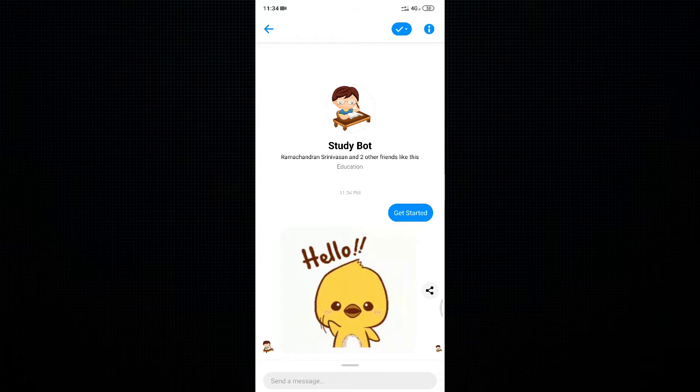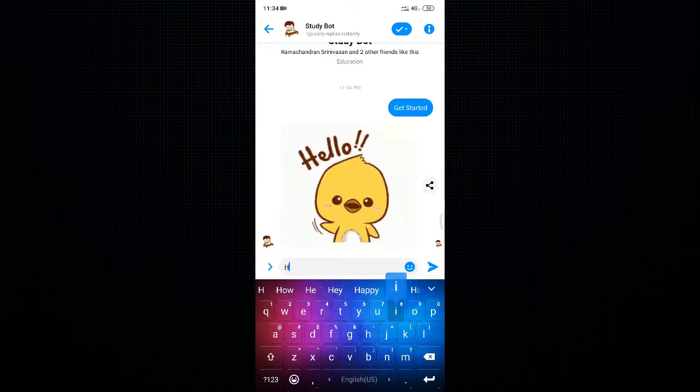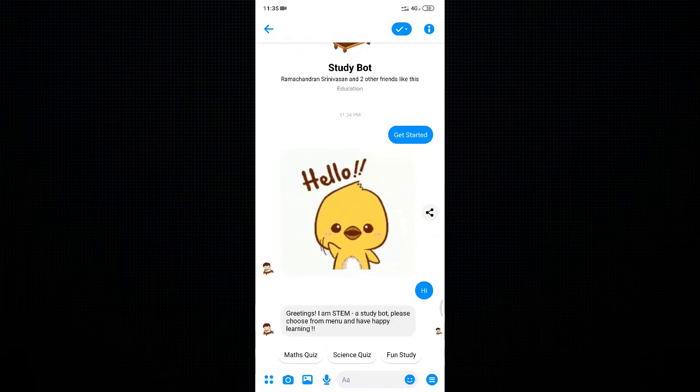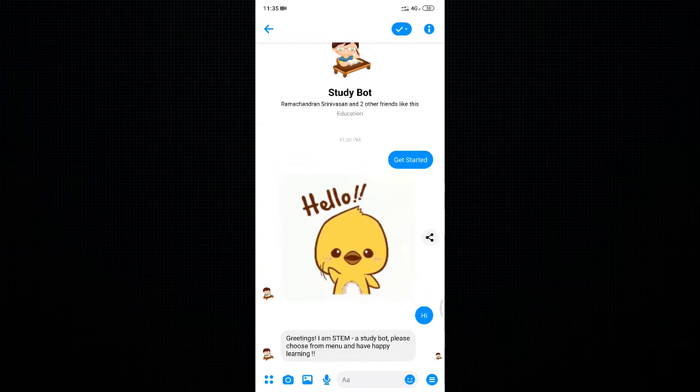So here you have an option to say hi. The bot will respond with a greeting: I am STEM, a study bot. Please choose from the menu and have happy learning. So you can choose any one of them, like maths quiz, science quiz, or you can go for fun study. So we'll go for maths quiz.